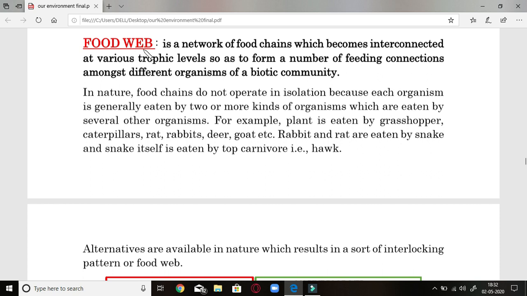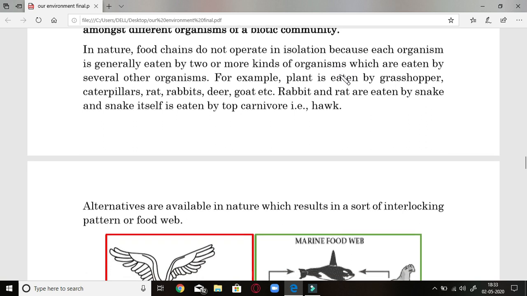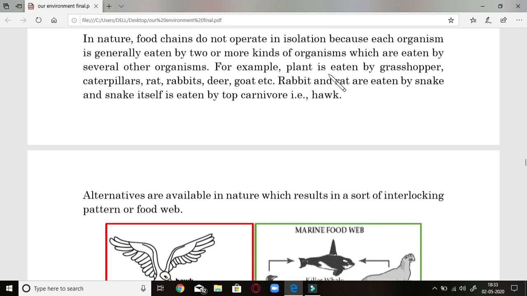Now let us see the food web. It is a network of food chains, right? A network of various food chains which become interconnected at various trophic levels so as to form a number of feeding connections among different organisms of a biotic community. So it is a kind of web. In nature, food chains do not operate in isolation because each organism is generally eaten by 2 or more kinds of organisms, which are eaten by several other organisms.